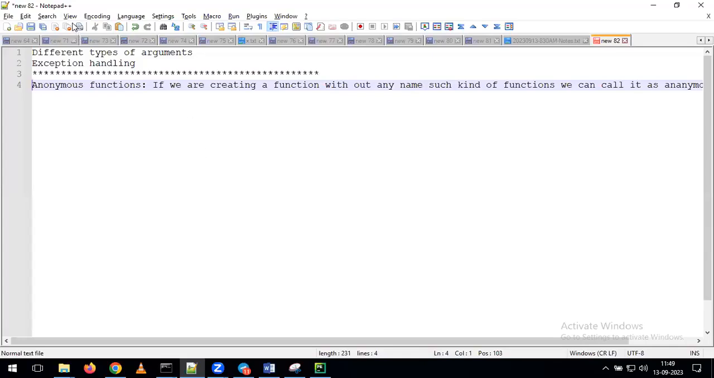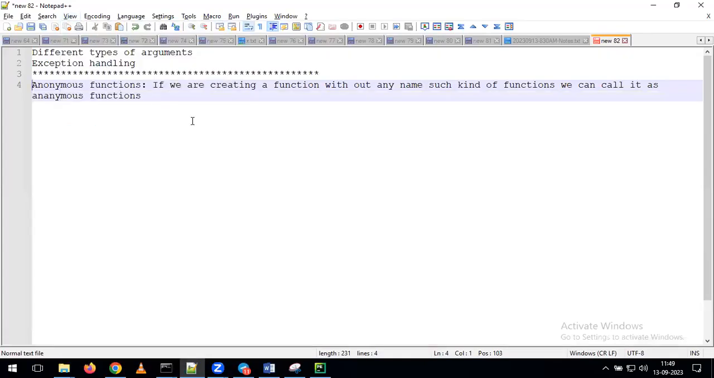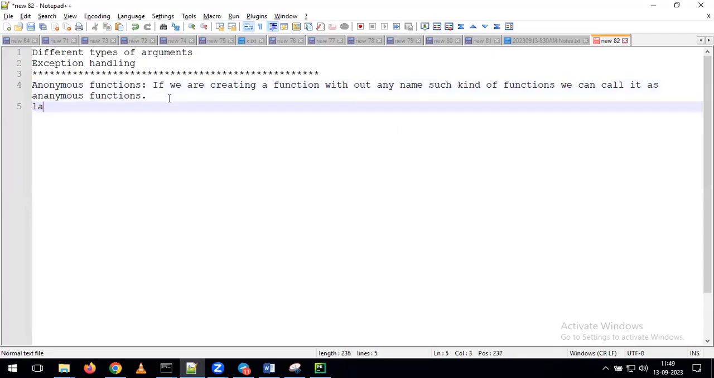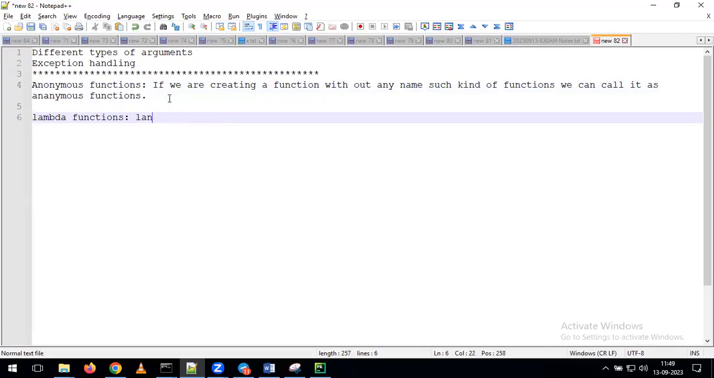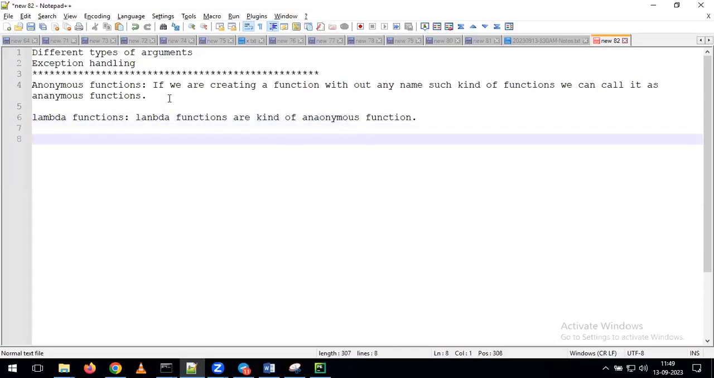So in Python we have anonymous functions. If you create a function without any kind of name, we call it an anonymous function. Coming to Python, we have a keyword called Lambda, or we can call it Lambda functions. Lambda functions are a kind of anonymous function. I will go through examples, and with the examples you can get a clear picture.